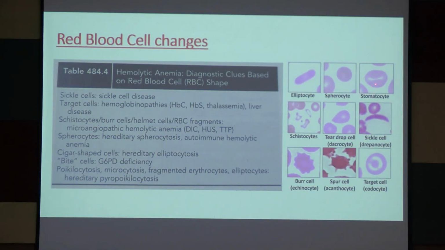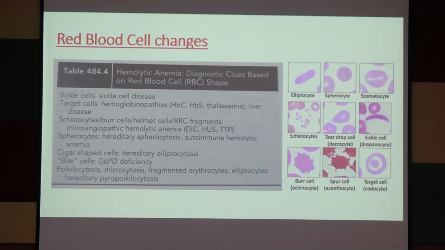This is hereditary stomatocytosis. Now these schistocytes, burr cell and spur cell, these three we will get in microangiopathic hemolytic anemia. Earlier we discussed what they are: HUS, ITP, DIC. Okay. Now target cell. Target cell we will get in hemoglobinopathies, like in thalassemia. Also we will find it in liver disease. Sickle cell in sickle cell anemia.